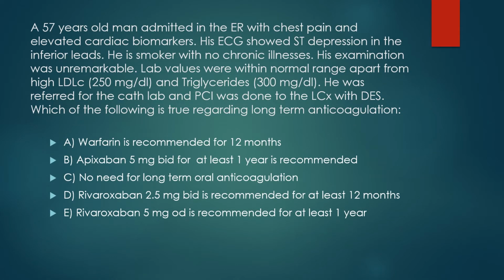Our next patient is a 57 year old man admitted to the ER with chest pain and elevated cardiac biomarkers. His ECG showed ST depression in the inferior leads. He is a smoker with no chronic illnesses. His examination was unremarkable. Lab values were within normal range apart from high LDL cholesterol and triglycerides. He was referred to the cath lab and PCI was done to the LCX with a drug-eluting stent. Which of the following is true regarding long-term anticoagulation? What anticoagulation can you give this patient?